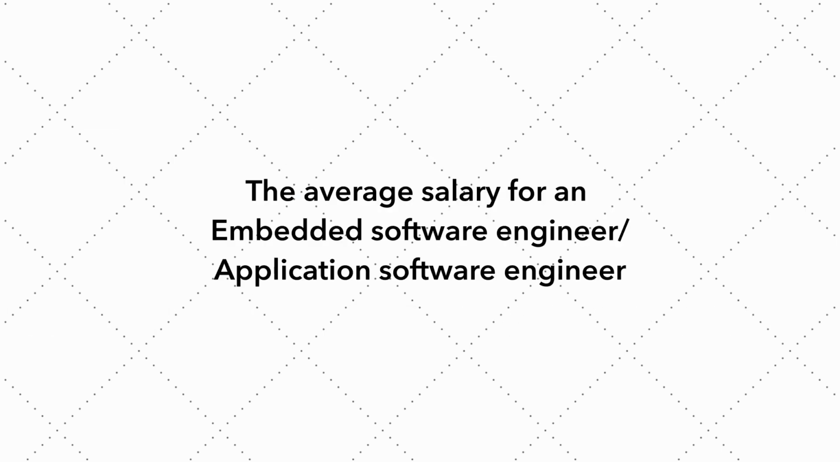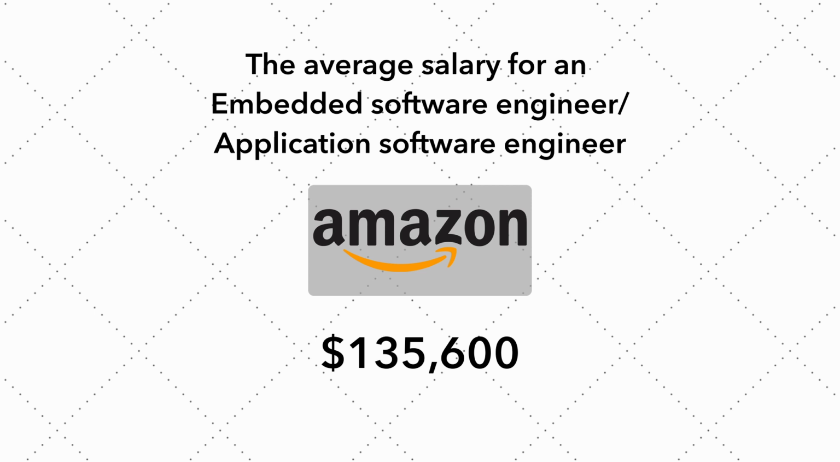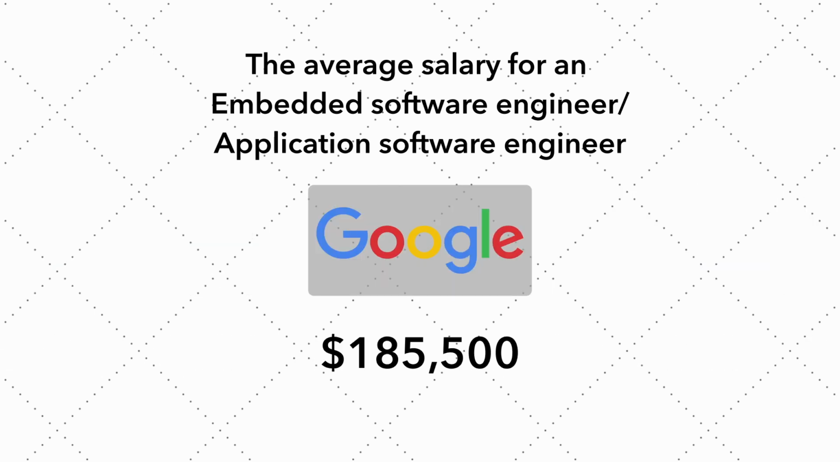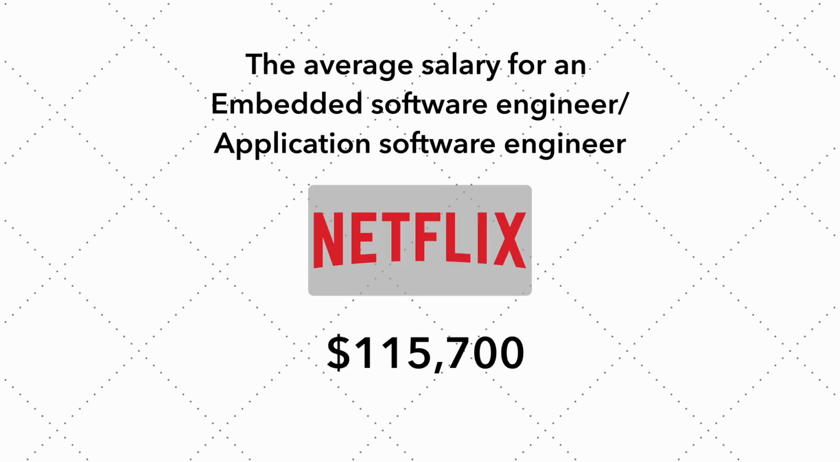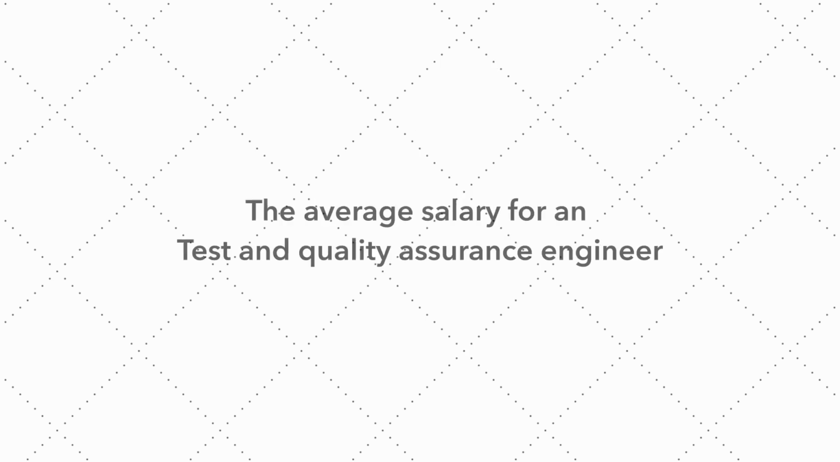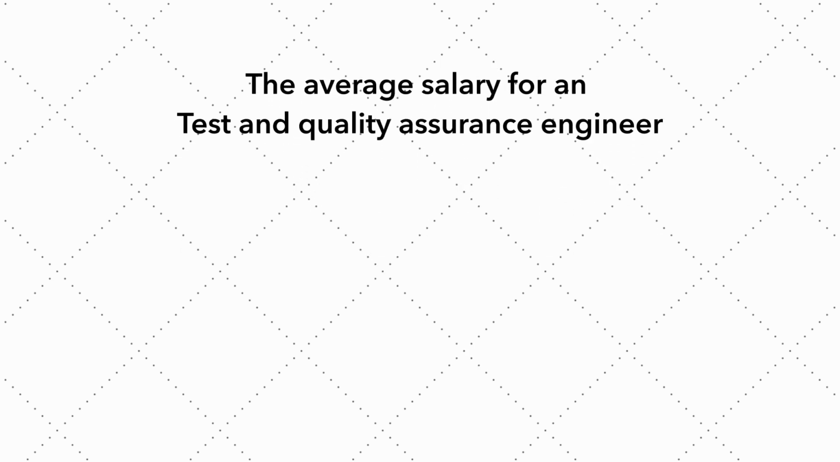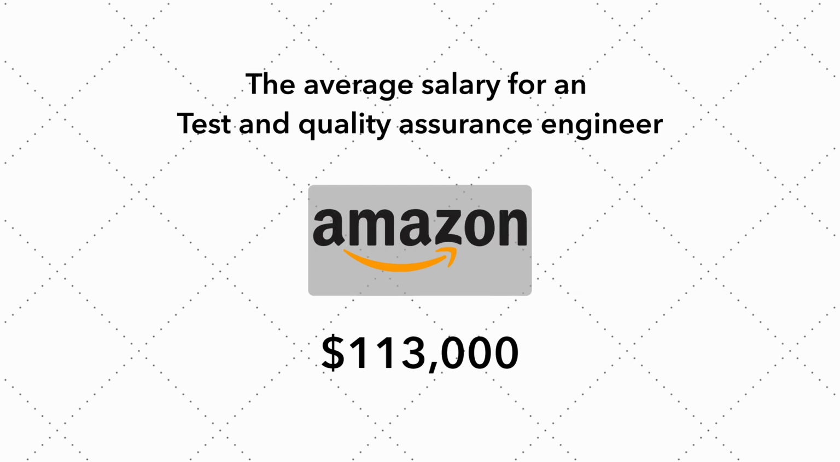The average salary of an embedded software engineer and application software engineer is $1,35,600 at Amazon, $1,85,500 at Google, $1,13,600 at Facebook, $1,39,000 at Apple, and $1,15,700 at Netflix.